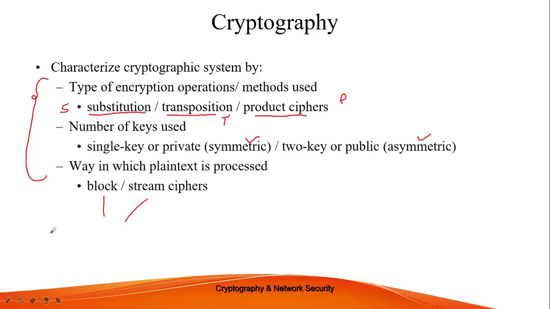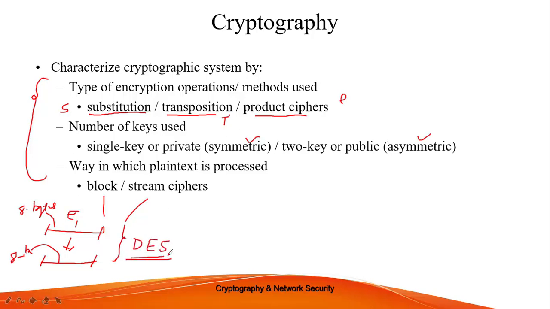In terms of block ciphers, we take a block of bytes or a block of characters, and encrypt the entire block into the corresponding ciphertext. For example, if this block is of 8 bytes, then the entire 8 bytes will get encrypted into the corresponding ciphertext of the same 8 bytes. Examples are DES, Data Encryption Standard, or Feistel ciphers. They make use of block ciphers.